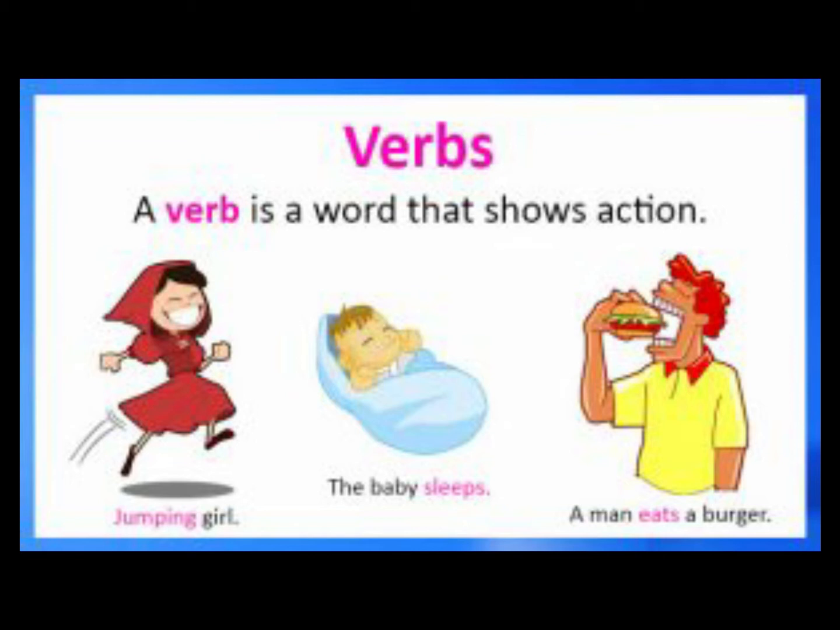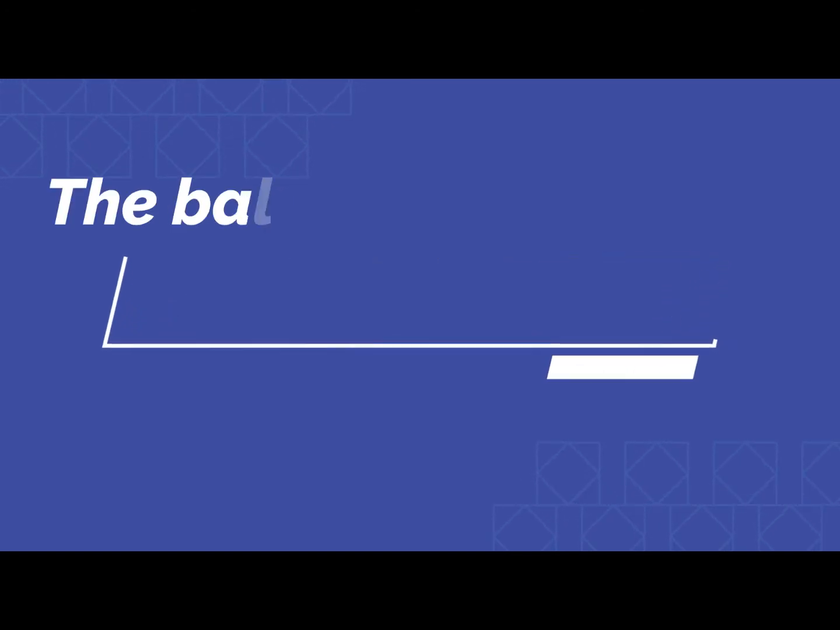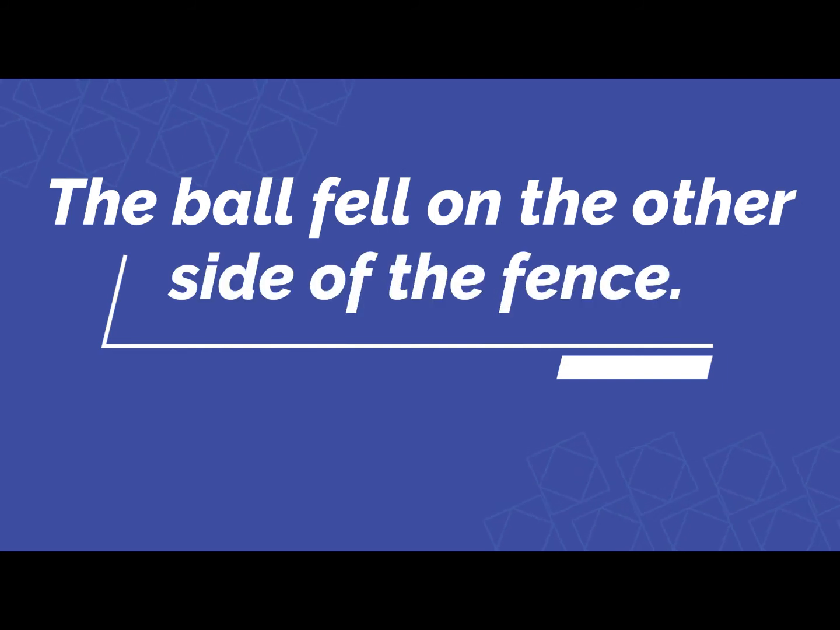In this sentence Meera is a noun and the word ran is the verb because it is describing the action that is being done here by the subject. Another example. The ball fell on the other side of the fence. In this example, ball is the noun and the word fell describes the physical action. Likewise, in the previous sentence, Meera ran around the block, the verb shows the physical action of Meera.